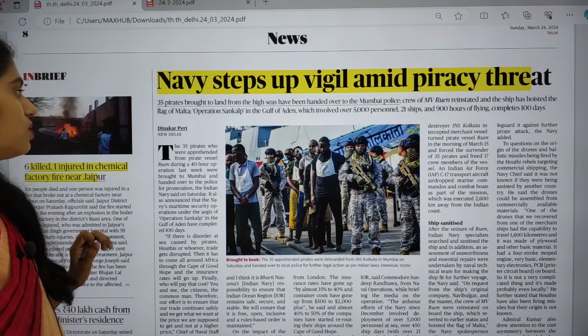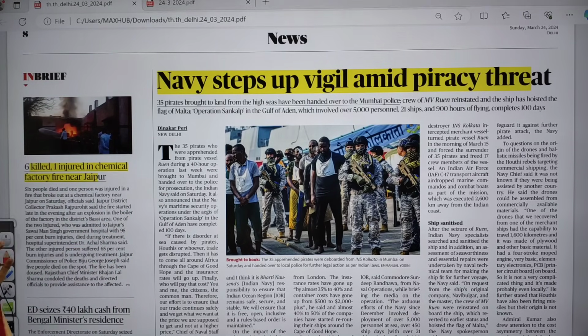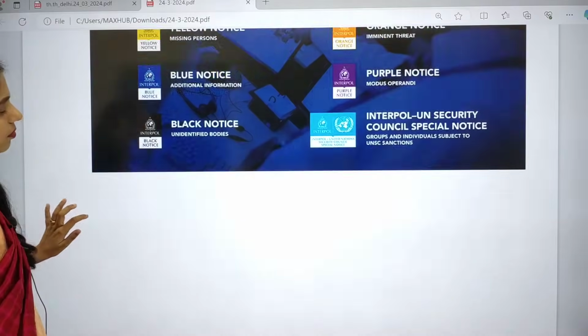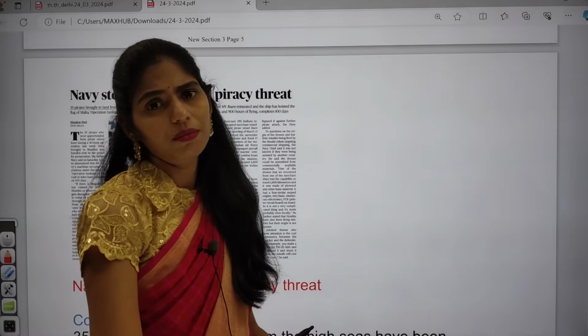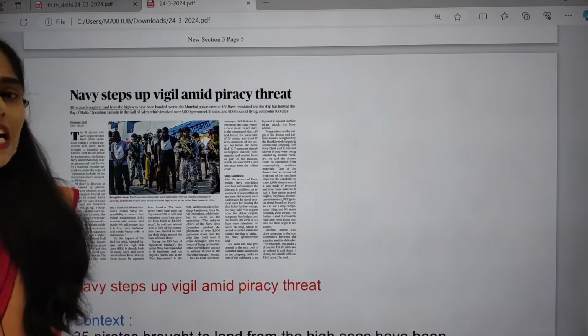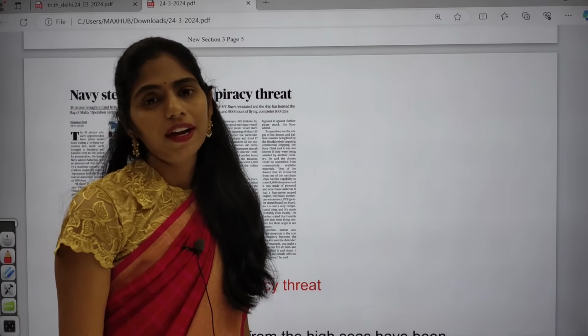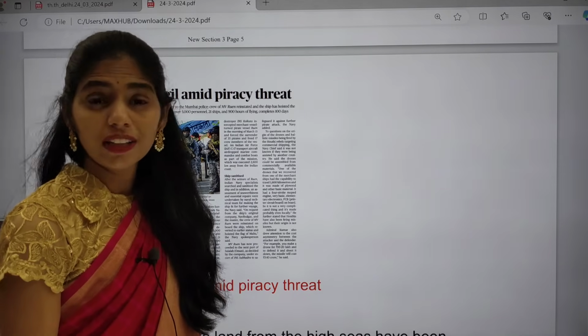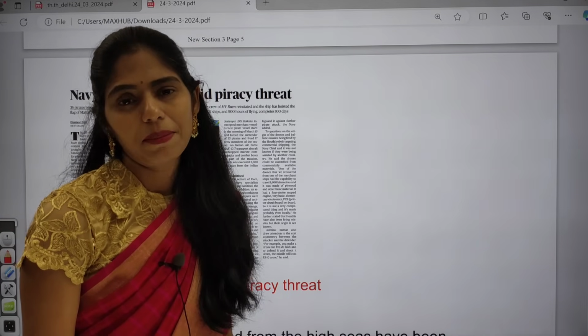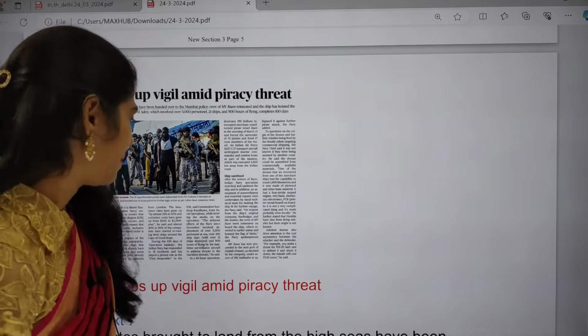This article is important and we are going to see it in detail. Piracy and related issues are very important, and there is a high chance of getting questions regarding the Gulf of Aden, Persian Gulf and Strait of Hormuz in prelims from the map. So you have to focus on this map.